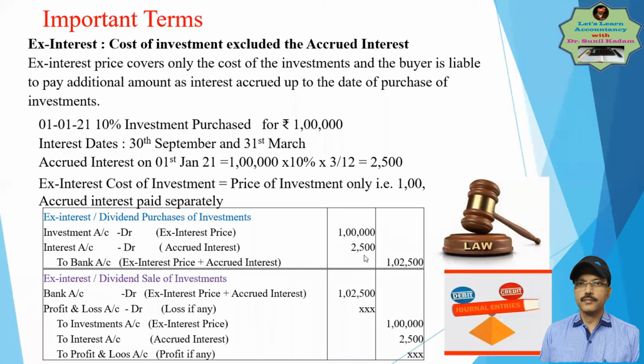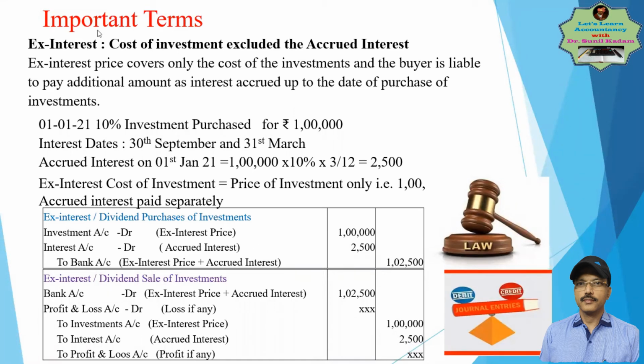When it was cum-interest, it was included. When it was Ex-Interest, it is to be paid additionally. The same applies for a sale. When you are selling it, the entry will pass: bank account debit 1 lakh 2,500, to investment 1 lakh, and 2,500 additionally received as part of the interest.